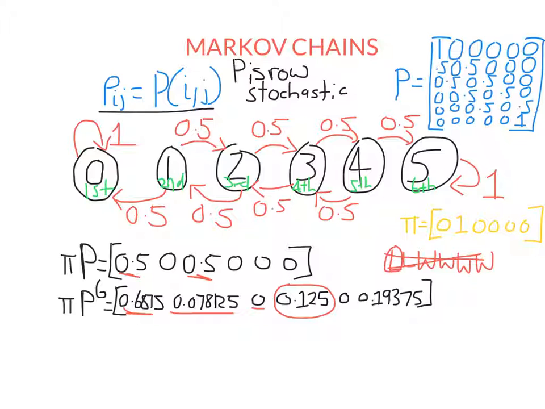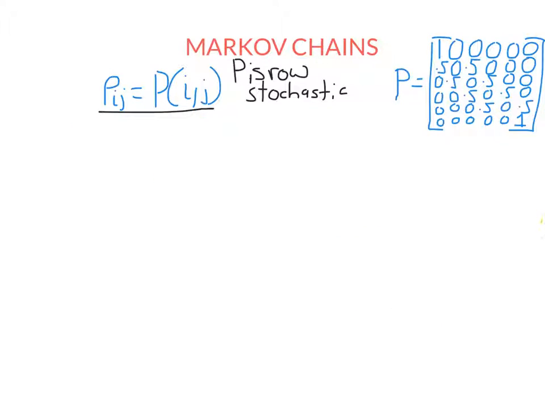Another question we might want to ask is what will happen in the long run? Now, it's probably clear for this chain, but I want to show you how we would do that anyway. So I'm going to rub out most of what's on the screen. Please pause and copy down if you need. The diagram that had all the states and arrows and its probabilities is called the accessibility diagram.